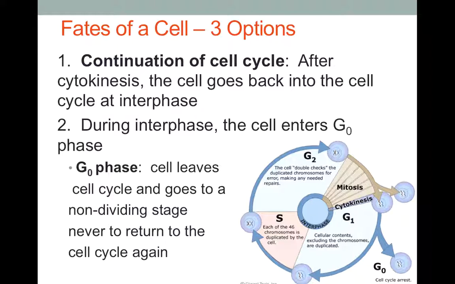Other examples of cells that go into G0 phase would be things like your nerve cells, the cells that send signals to your brain. Also, the cells of your different tissues, like your heart cells or your stomach cells or the cells of your intestine, all of them will leave the cell cycle and go to G0 phase, never to divide again. So G0 is called cell cycle arrest because the cell leaves the cell cycle and it stays in that non-dividing state for the remainder of its life.